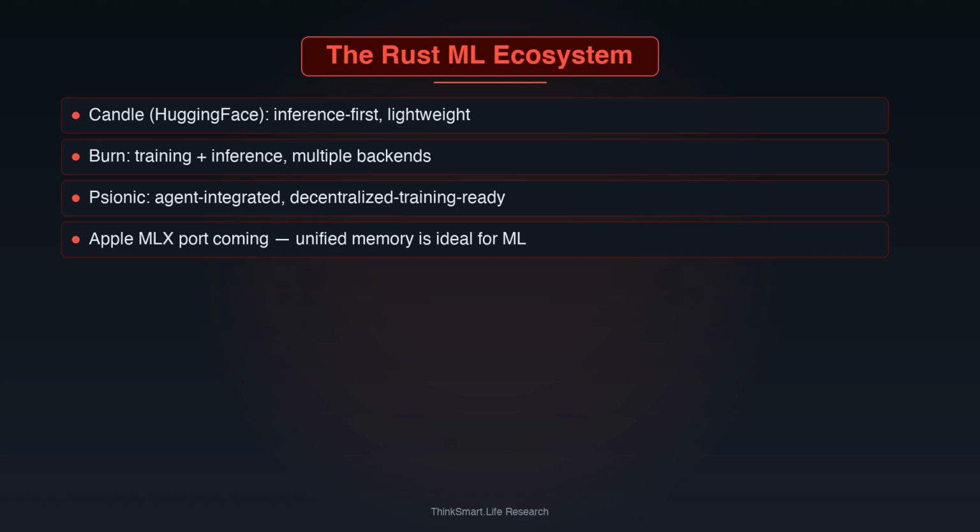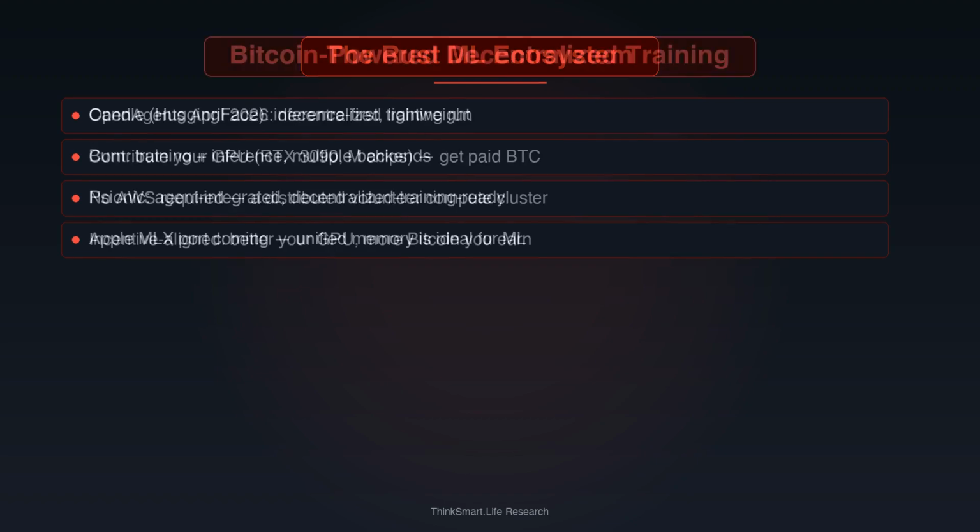So where does Psionic fit? If Candle is inference first and Burn is a general deep learning framework, Psionic is built for something neither of them does: distributed training across machines that don't trust each other, with Bitcoin as the settlement layer. That's a fundamentally different problem, and Psionic's unique position in the Rust ML landscape.